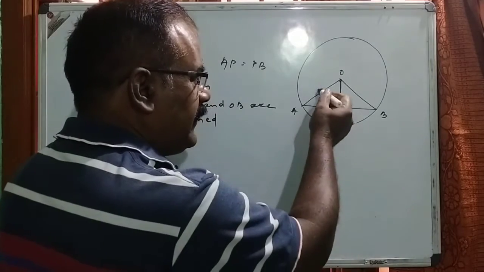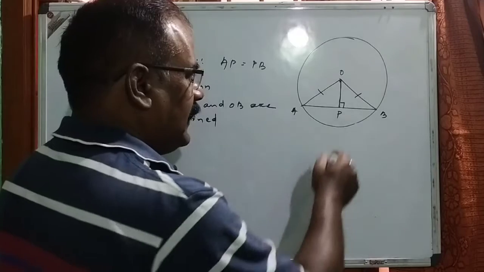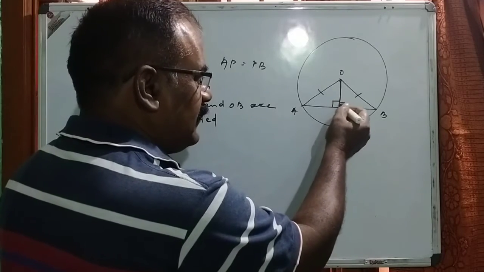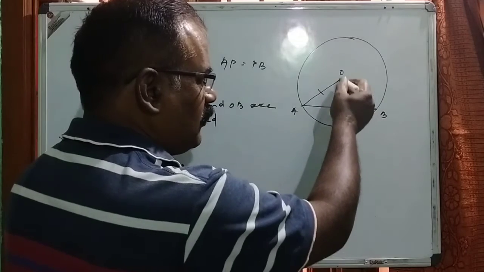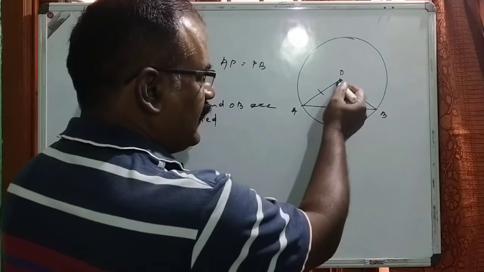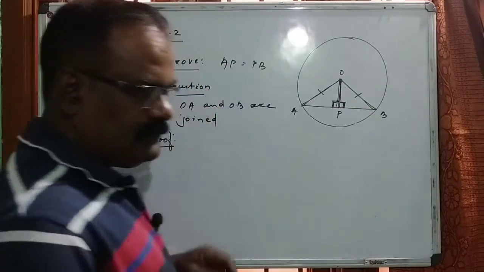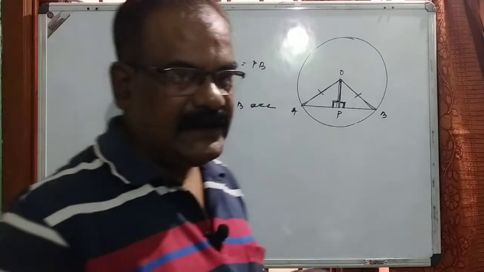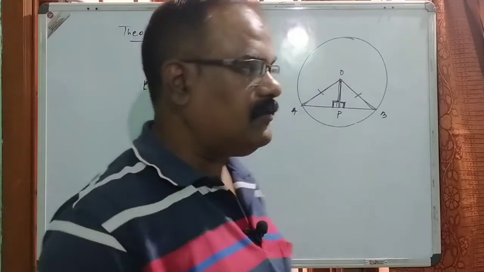How will we prove congruence? AO is equal to OB, because these are the radii of the circle. Similarly, this angle, both are right angles. And at the same time, this is your common side. So therefore, right angle, hypotenuse and side. So according to that right angle hypotenuse side postulate, we can say that these two triangles are congruent.